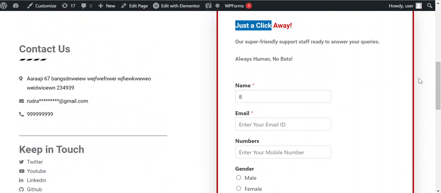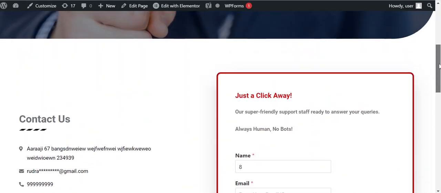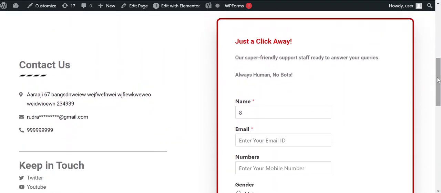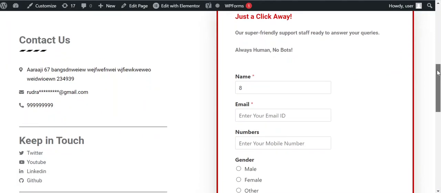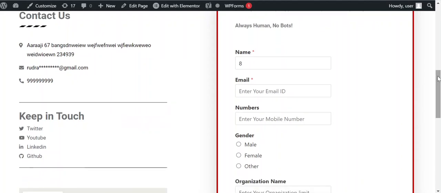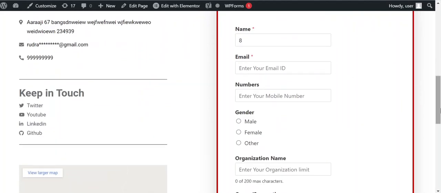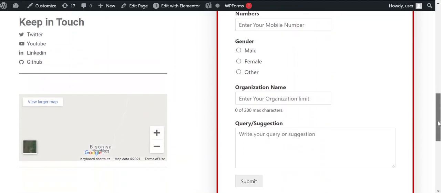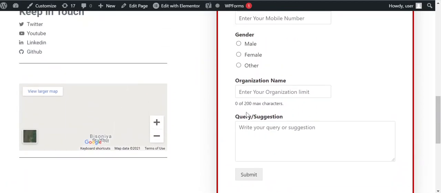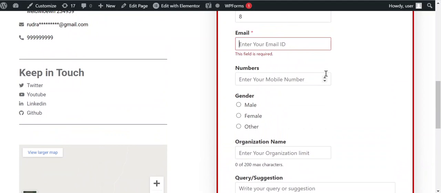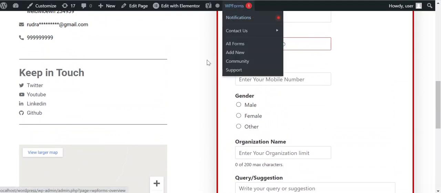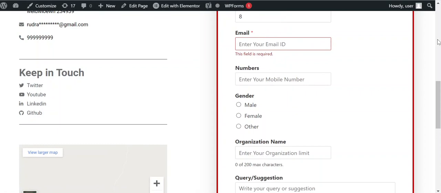The reason for this form on a portfolio website is that if some company sees your portfolio and wants to contact you, it's very important to have a contact us page on your portfolio too. Because if they want to give you a job or something, they will be able to contact you by filling this form. When you click on the submit button, the form will be submitted, and you will receive an email from WP Forms, which is a WordPress add-on feature.